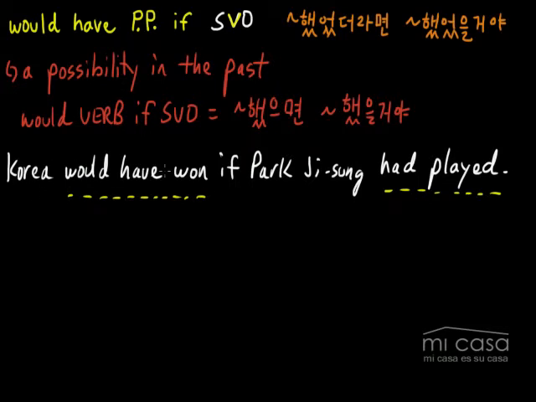Okay. All right. So what does this mean? Korea would have won. Okay. This means they did not win. They lost or they tied. I don't know. If Park Ji-sung had played. So Park Ji-sung did not play. All right. And in Korean, this would translate to Park Ji-sung이 뛰었었더라면 한국이 이겼었을 거야. Okay. So that's what that means. And this is actually a very useful structure. It is used a lot because people do like to talk about possibilities in the past. Sometimes in this kind of situation, when you're just thinking about some kind of possible situation in the past, or often also to express a regret.